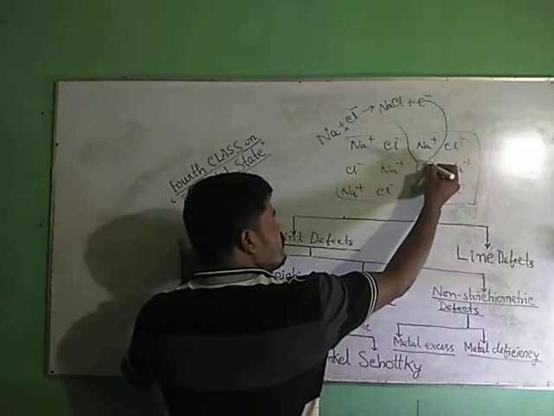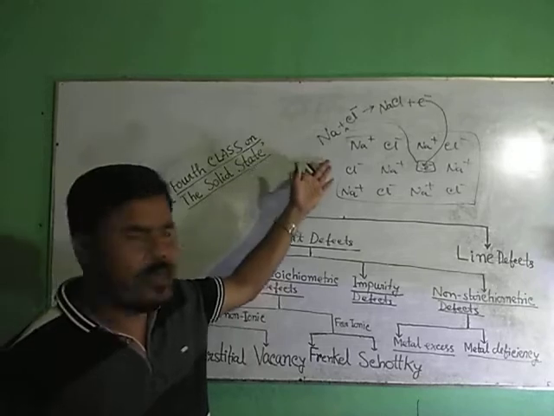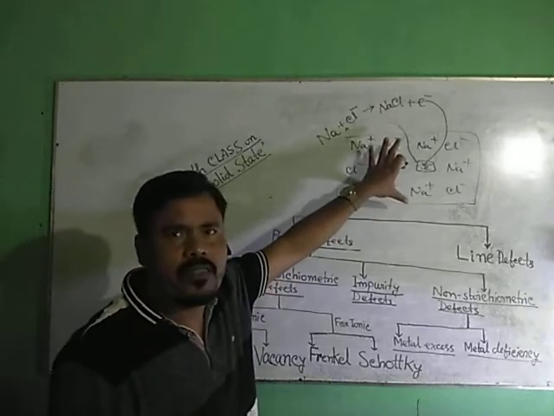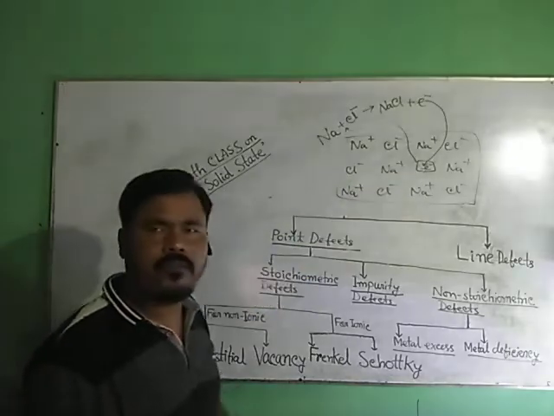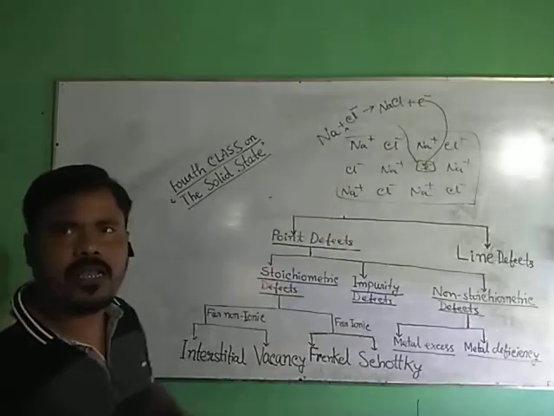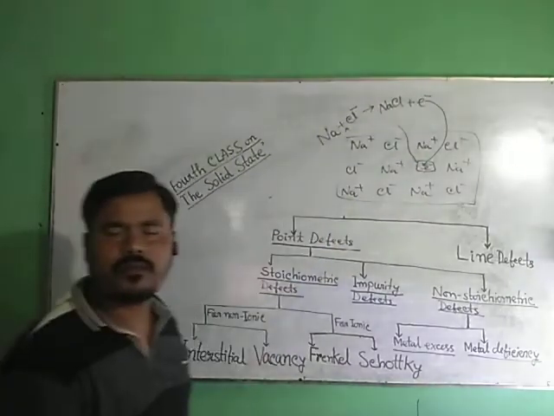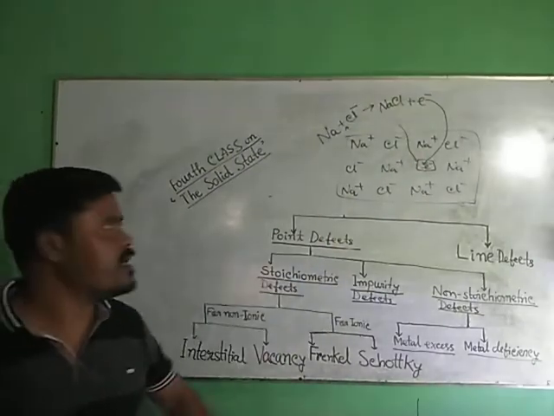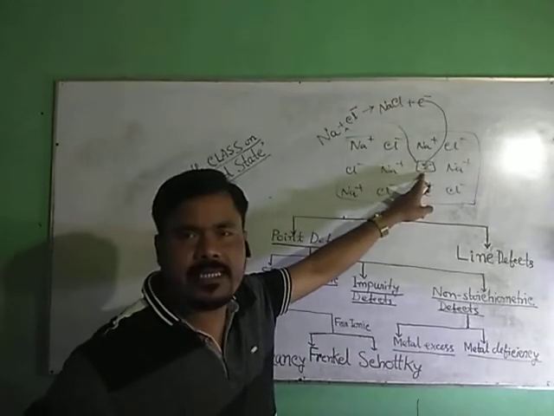After this defect, the solid is still electrically neutral. How? The released electron penetrates into the crystal structure and occupies the anionic vacant site.